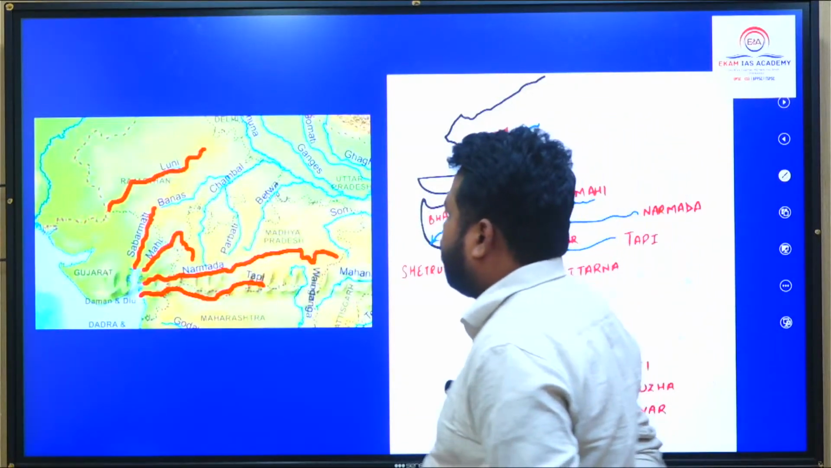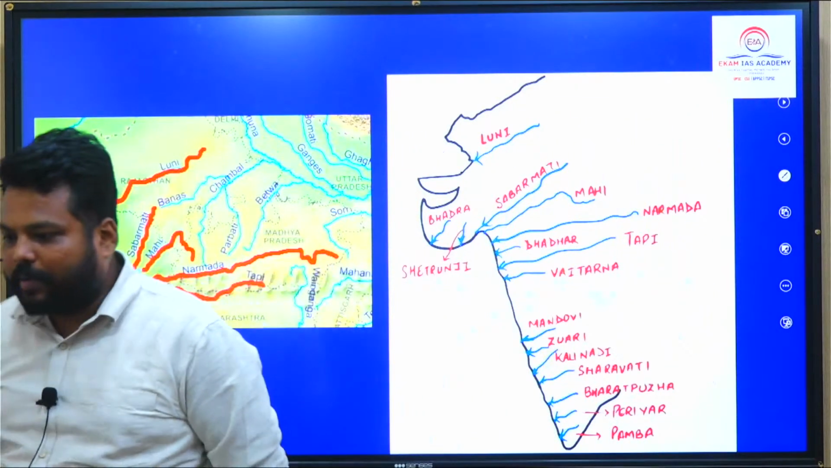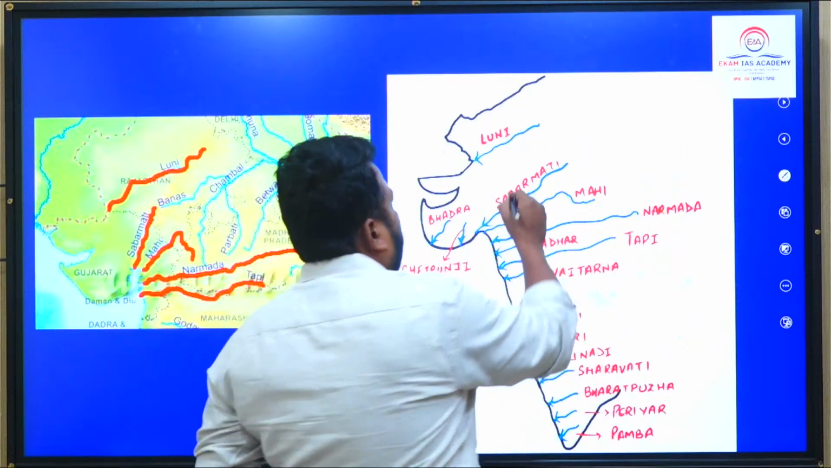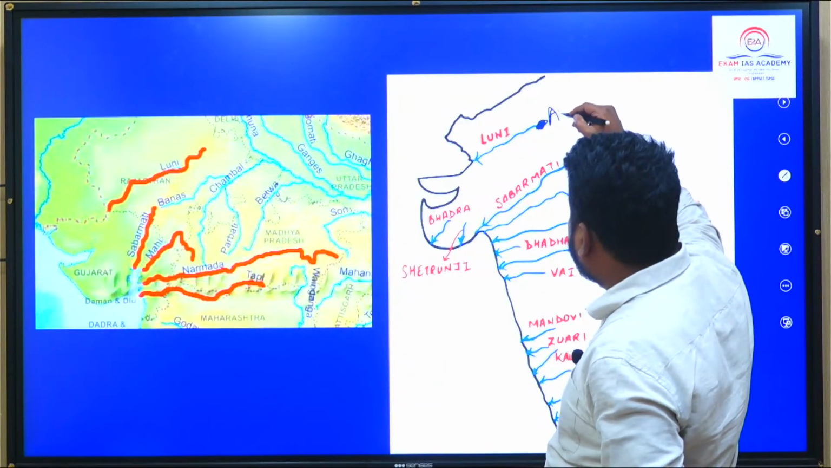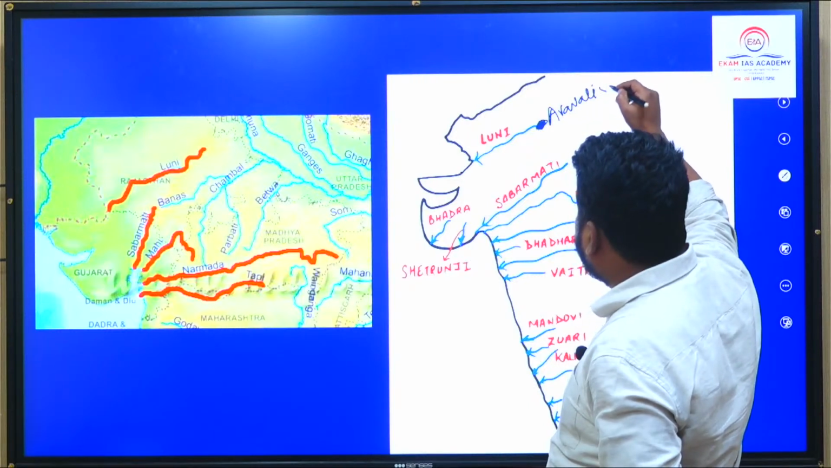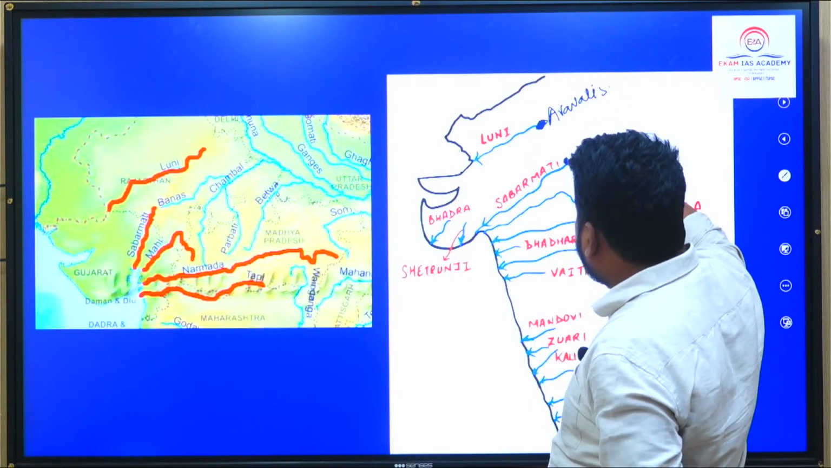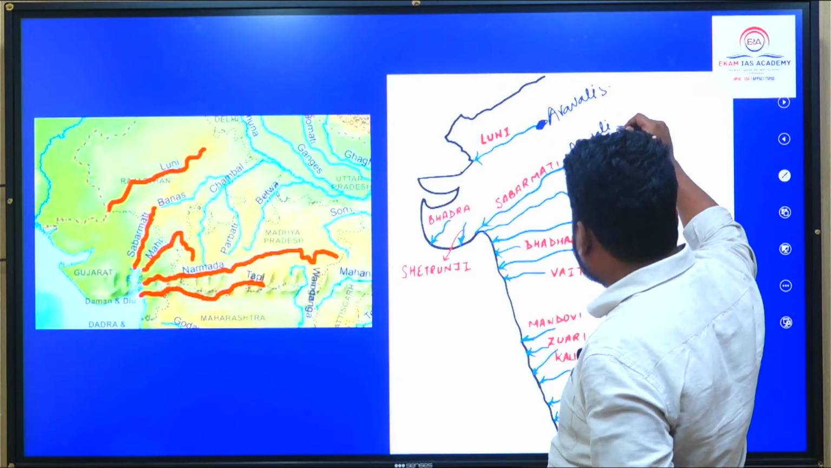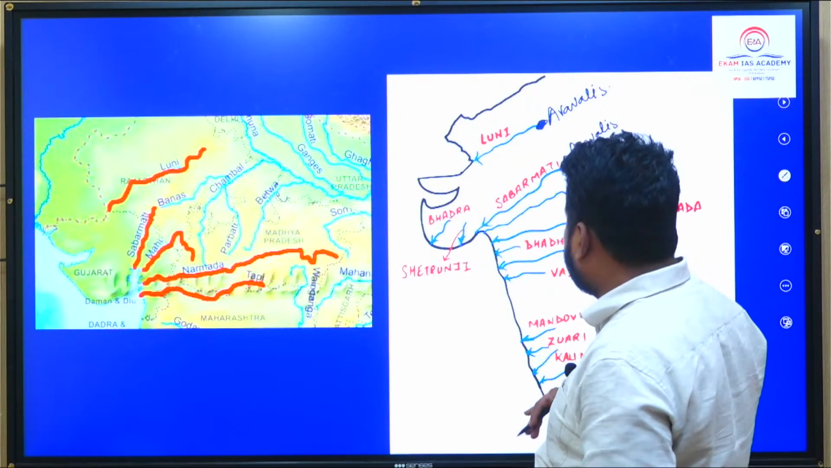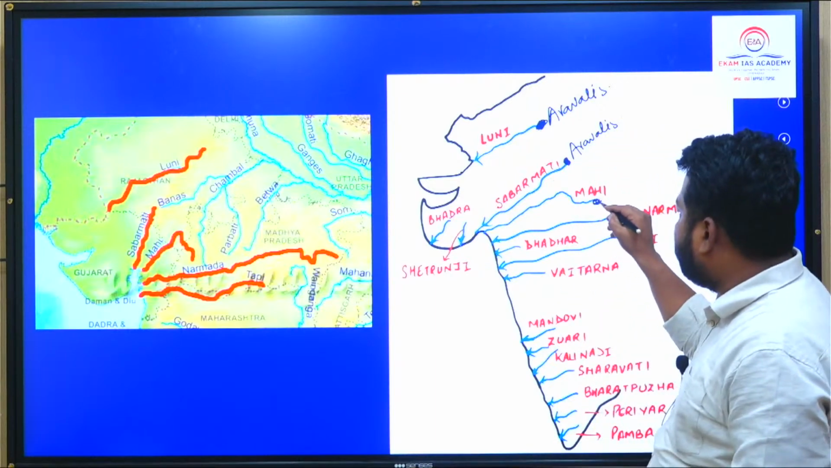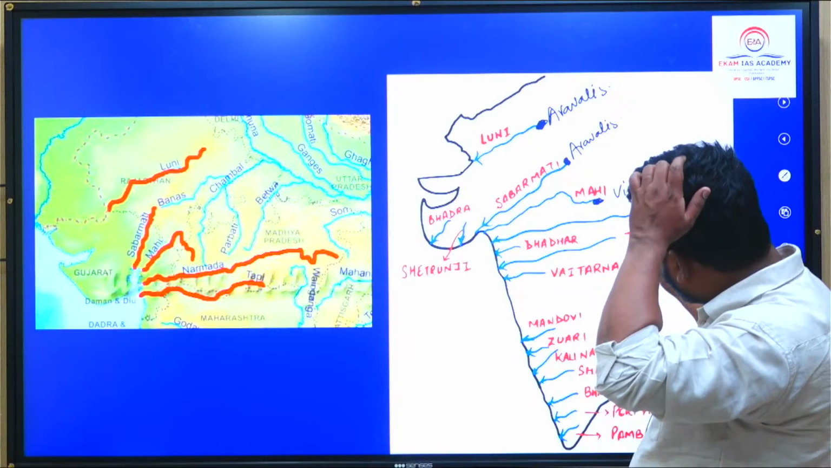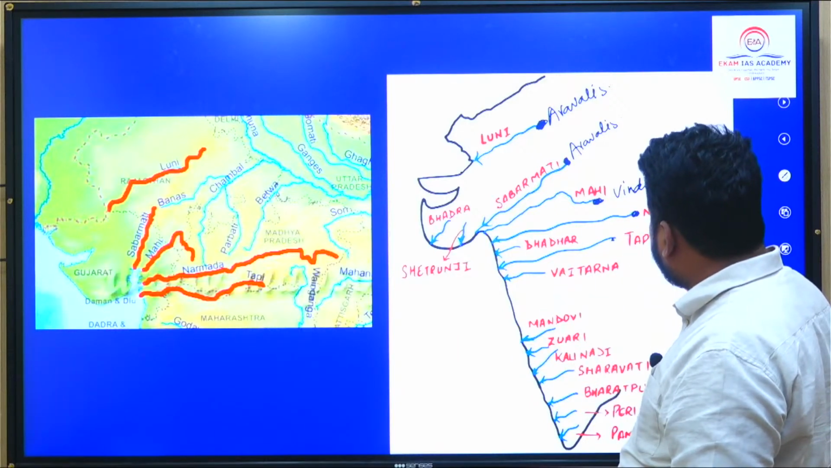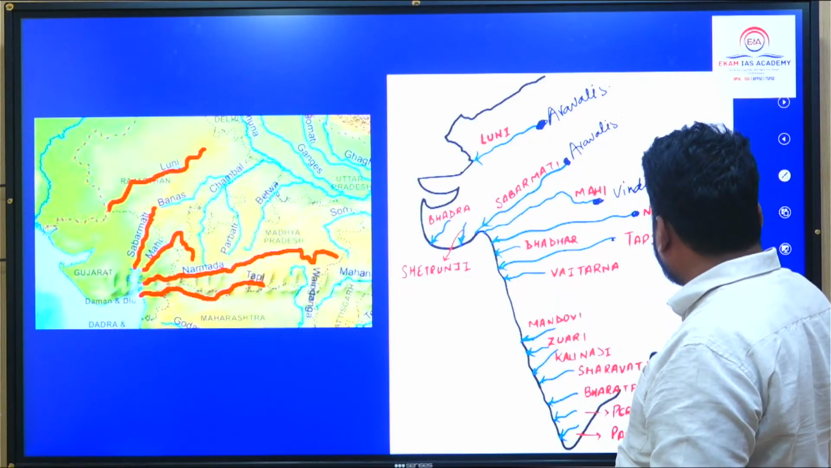So these west flowing rivers' locations are also important. Location number 1: the Aravallis. Luni river originates from the Aravallis. Sabarmati is originating from the Aravalli, almost closer to this. One is a little north and the other a little south. The Mahi river originates from the Vindhyas. Narmada and Tapti also originate nearby. Narmada originates from the Amarkantak plateau.